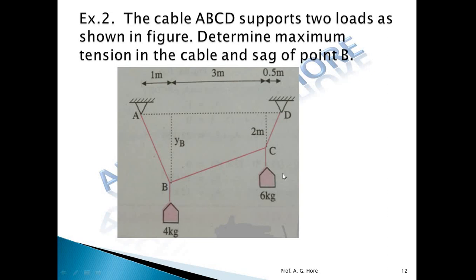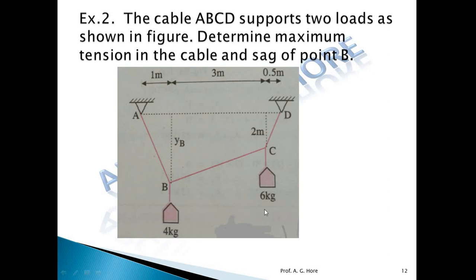Now here the loads are given like this, 4 kg and 6 kg. So this is not a load, not a weight; weight is a force. Here this is the mass. Now convert that mass into weight. So what is that? Weight is equal to mass times g. Draw the FBD of this entire cable; we have to apply weight, so convert that mass into weight.